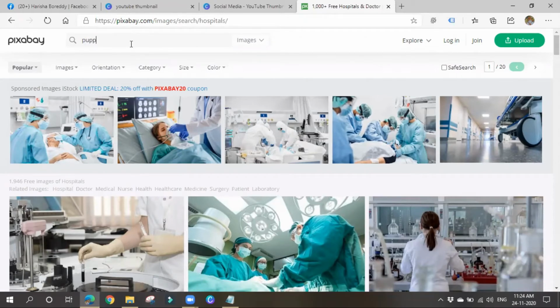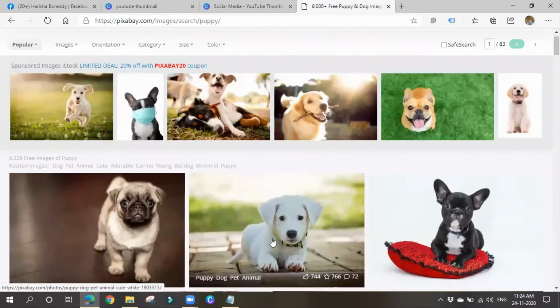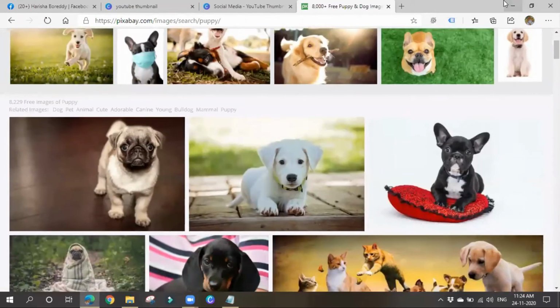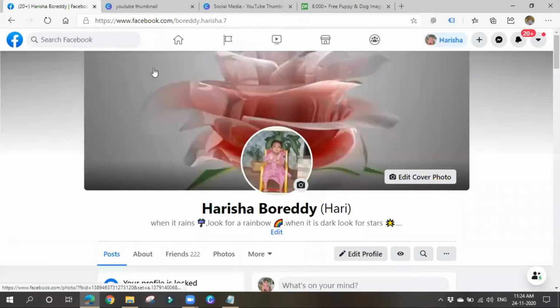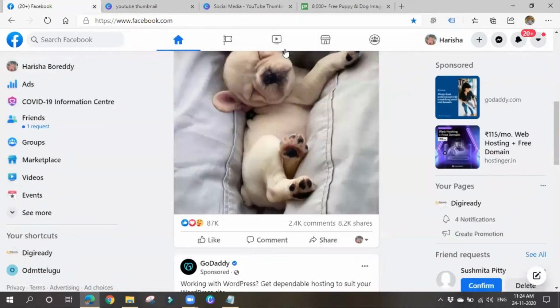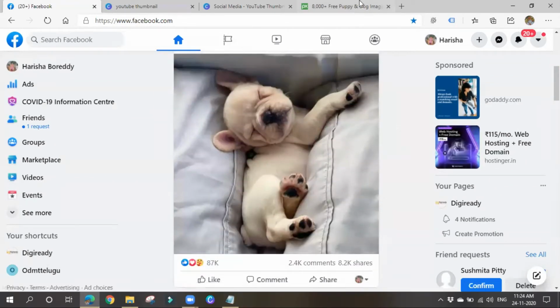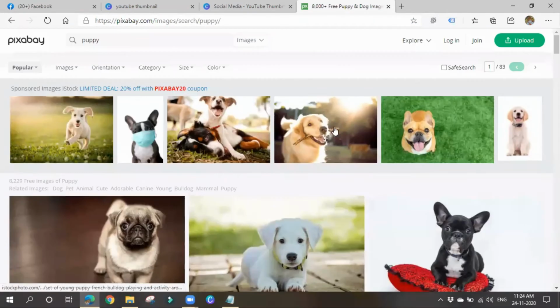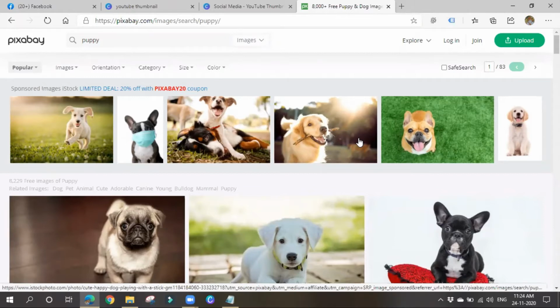So puppies, okay, like this you can get. So if you see on Facebook like such, you'll be seeing various kind of images, right? And memes like that, they'll be posting their puppy images like that. They'll be promoting by making use of food. Okay, puppy food like such. So animal food, they'll be using some animal images which will be very cute. So from here you can get some free images which do not have any kind of copyright issues.